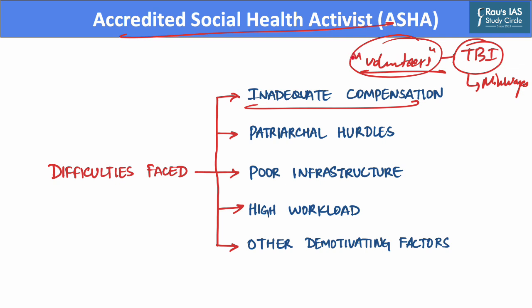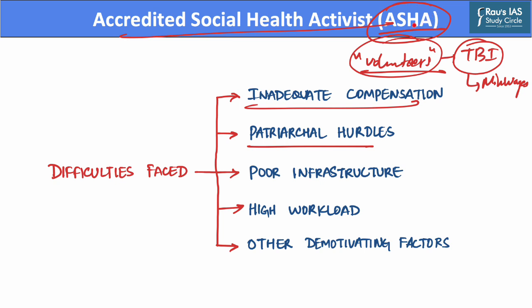Further, these ASHA activists also face patriarchal hurdles, as initiating community action at a village level is not very feasible for these ASHA workers, which may be due to lack of female representation in the village council and their limited involvement in the decision making process.